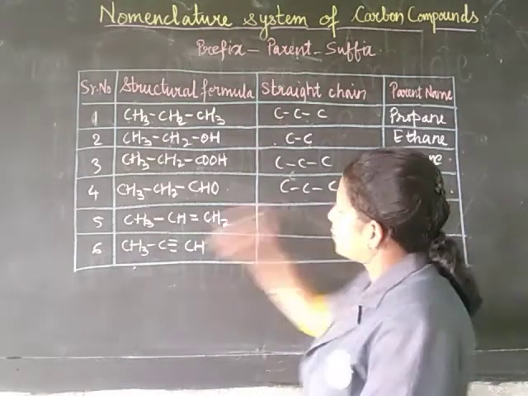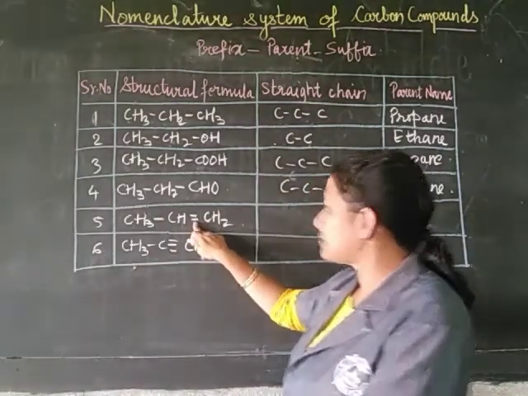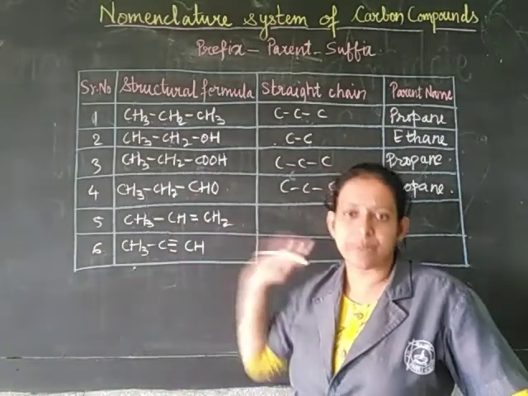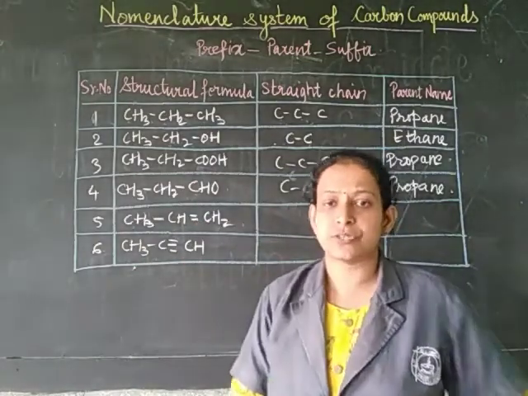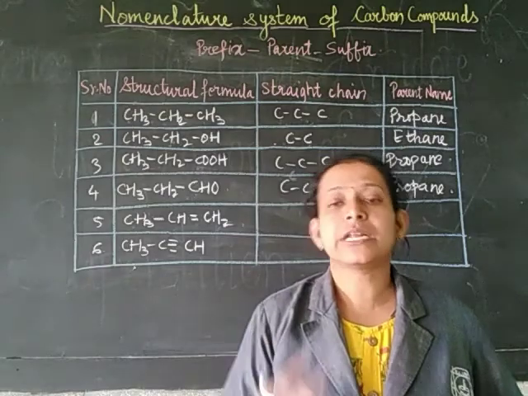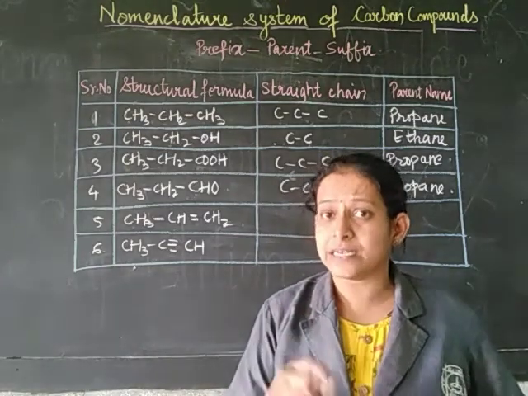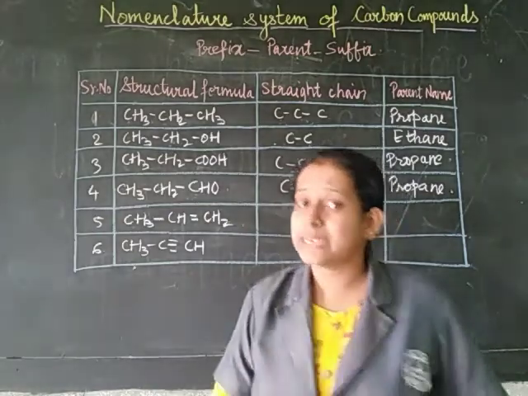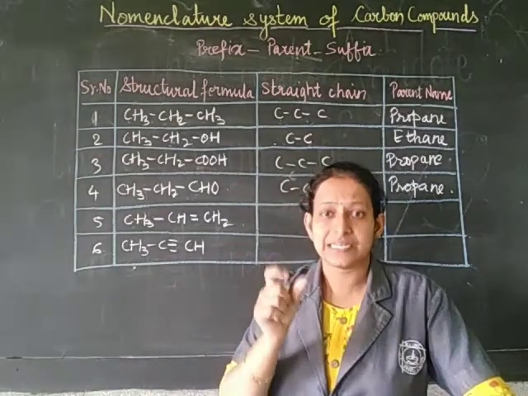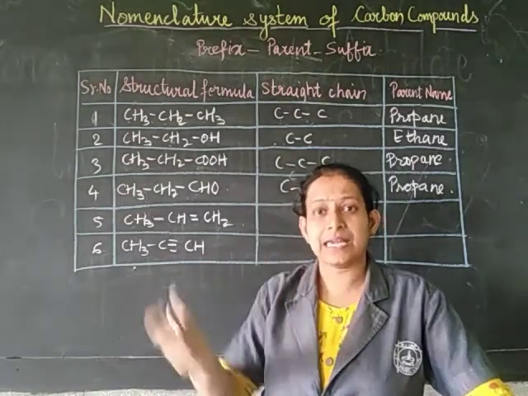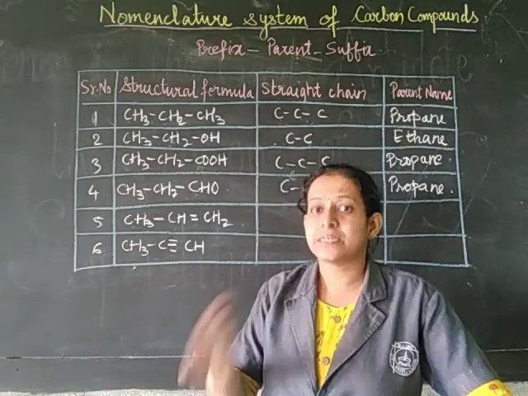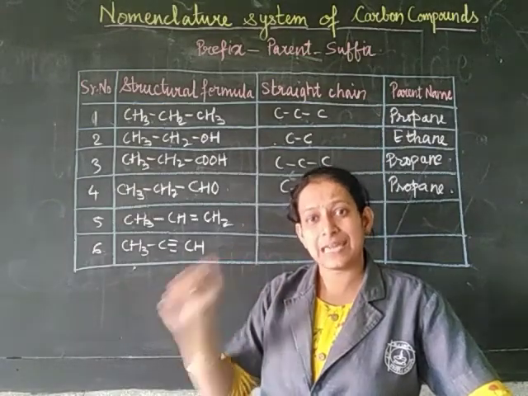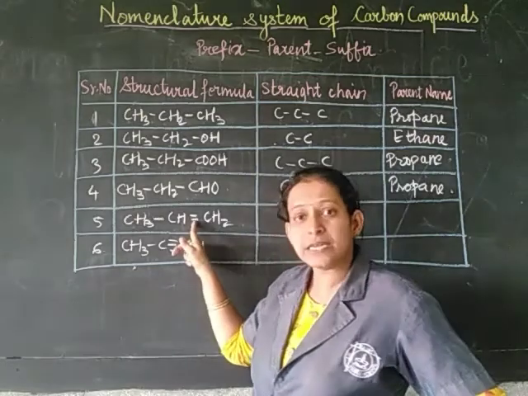Next we have, here if you see, a double bond. Now here dear students, you have to pay attention. You have already learned that whenever there is a double bond or a triple bond, the last letters, A and E of the alkane, are replaced by E and E when there is a double bond.